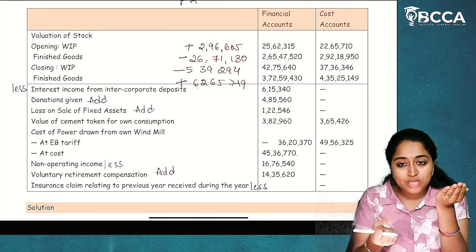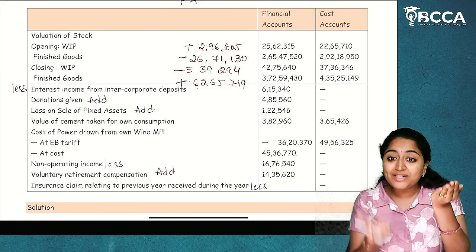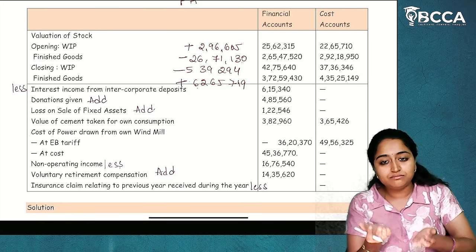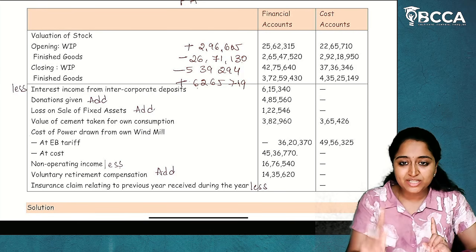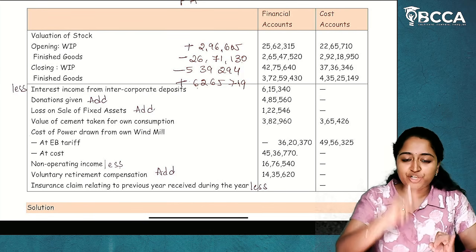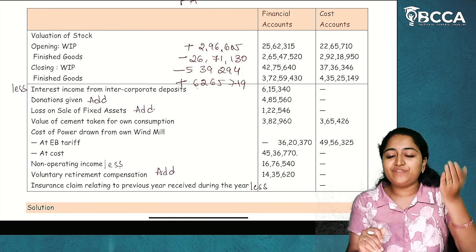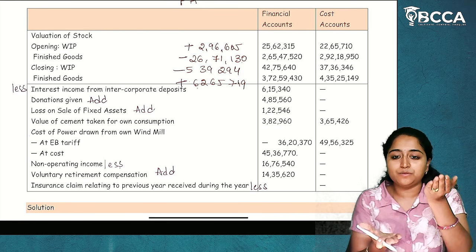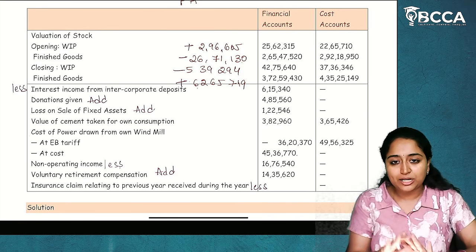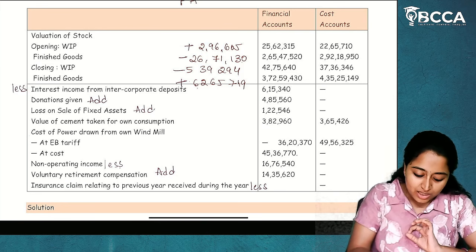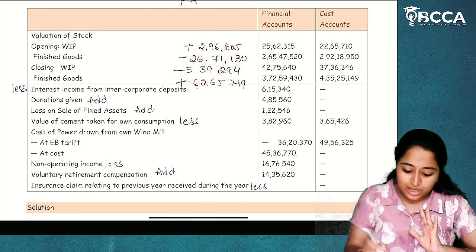We need costing. We already have financials. Whatever value is not considered in the cost accounts, we will consider it now. We'll reduce it back. Don't link it with expenditure, income or profit. Nothing. The value considered in the financial accounts is higher than in the cost accounts. Whatever value is not considered in the cost accounts, you are reducing it back. That's it. So, you will reduce the difference. I hope it is clear.